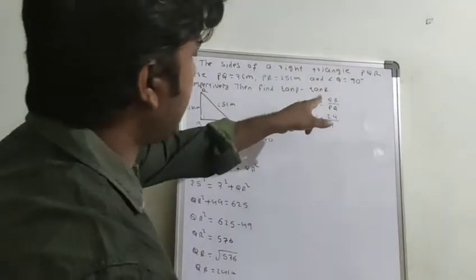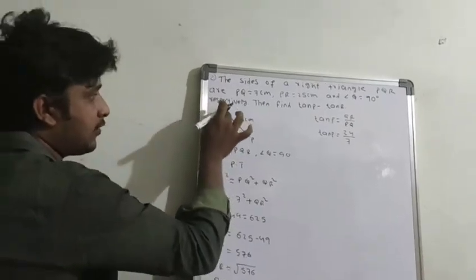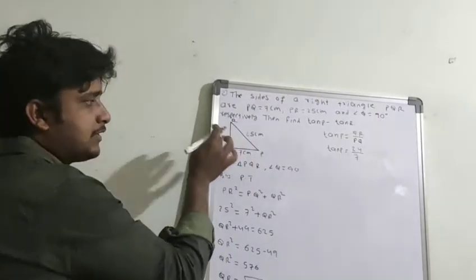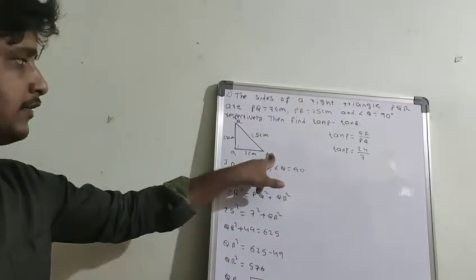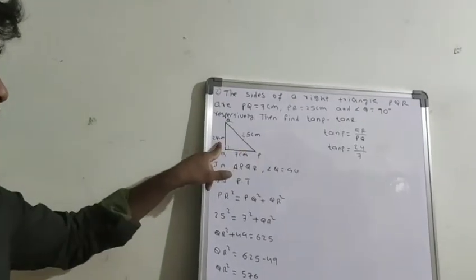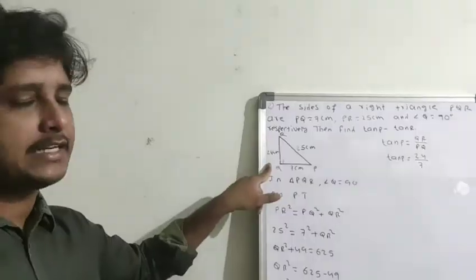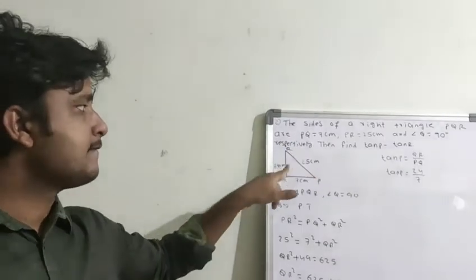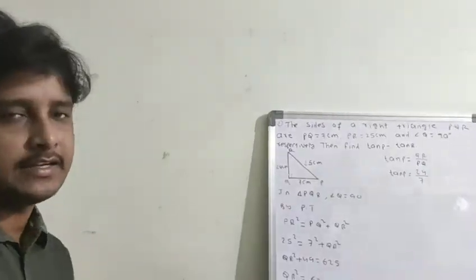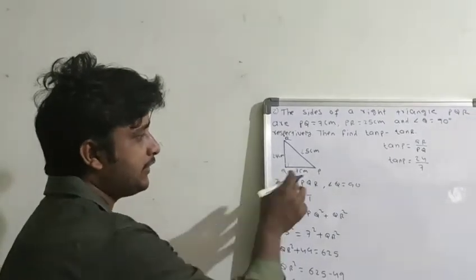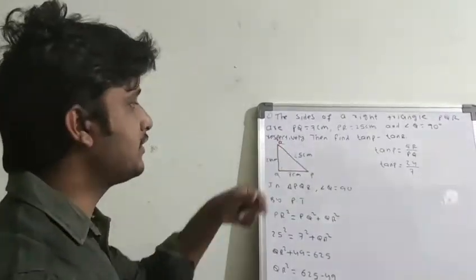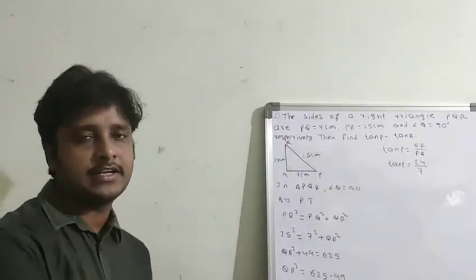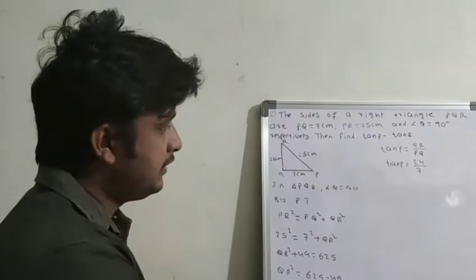Similarly, you have to find tan R. Tan R means with respect to R, this is opposite and it will become adjacent. If you take tan angle P, QR is acting as the opposite. So with respect to R, tan R, the same QR is acting as adjacent. So you have to identify this one, because according to the angles, the opposite and adjacent sides will change.